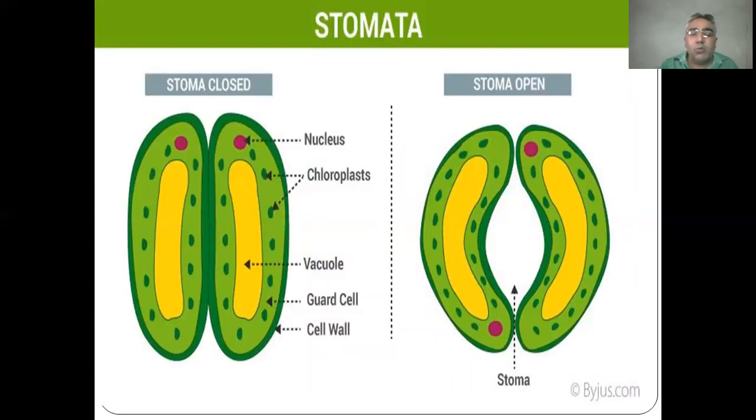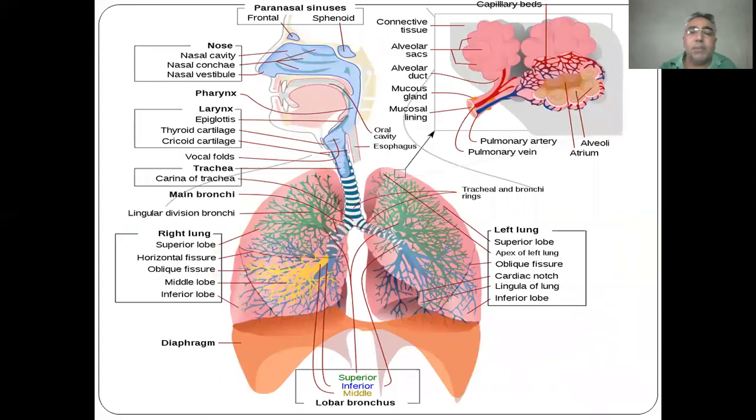Here I also want to show you the structure of the stomata. The stomata is formed by the guard cells. In a closed stomata, when the guard cells are flaccid, there is no space between them. In an open stomata, when the guard cells are turgid, there is a space between the cells, known as the stoma, which helps in the exchange of gases in plants.